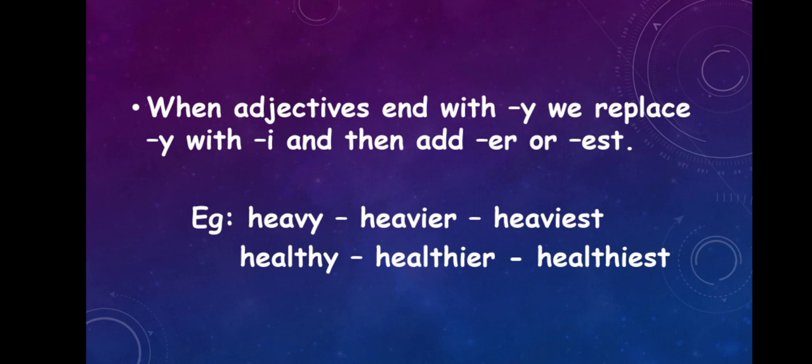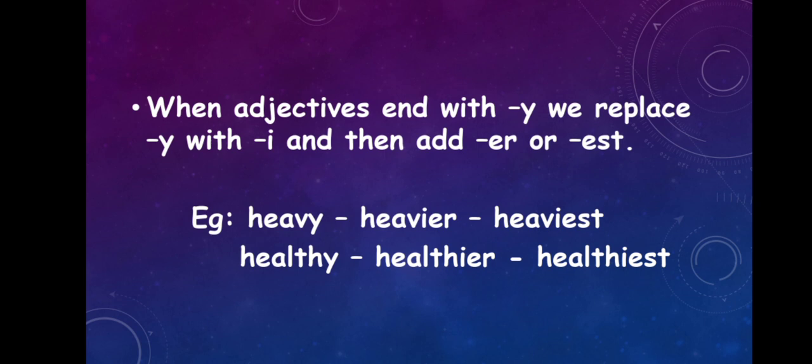But there are a few things that we have to keep in mind. Those things are very simple. We'll just look at those. When adjectives end with the letter Y, we replace Y with I and then add er or est. That is, we cut off Y and use I in the place of Y, and then we add er or est according to the degree. If it's comparative, we add er. If it's superlative, we add est.